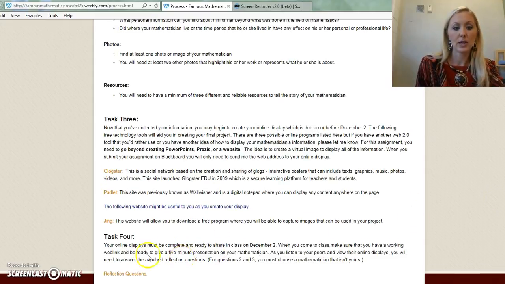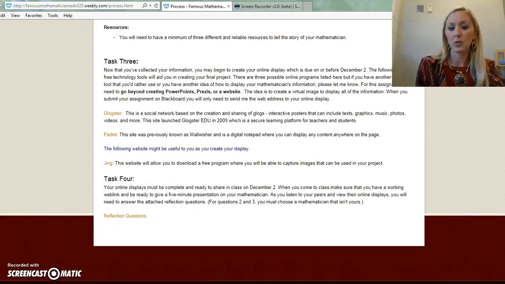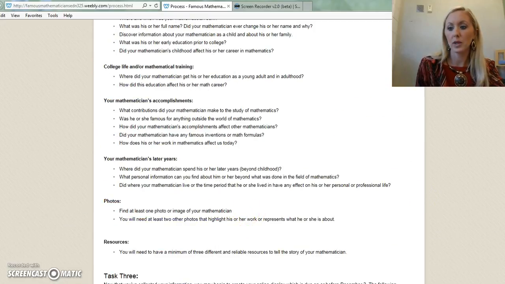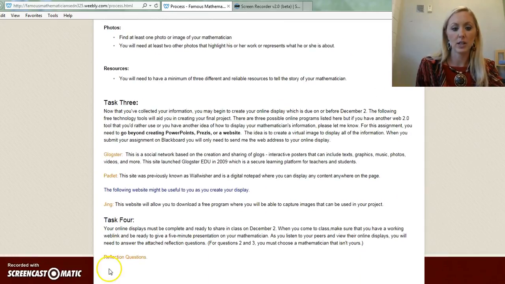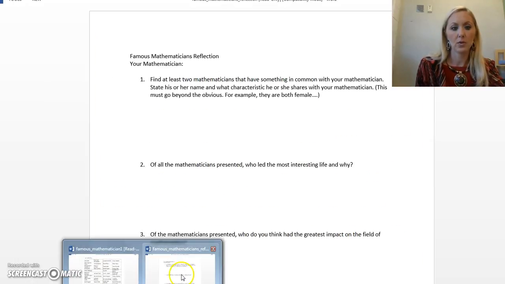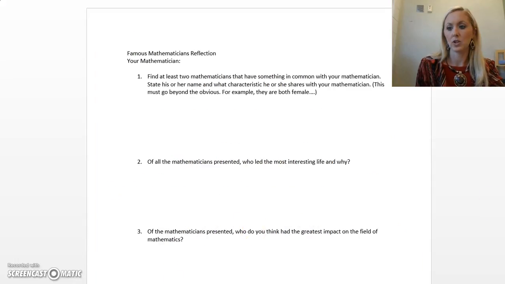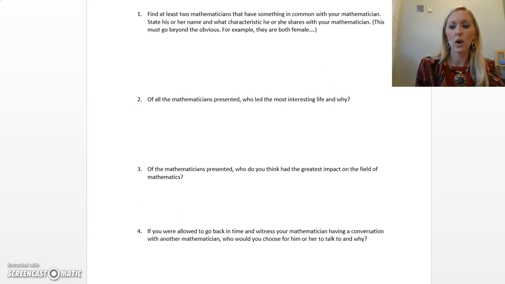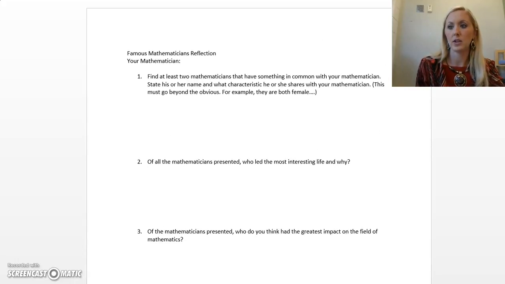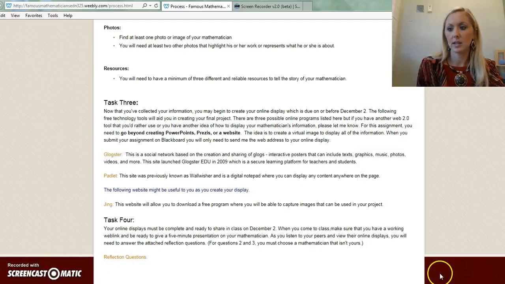And then during that class, you'll also be answering a few reflection questions while your peers are presenting their projects. And those can be found right here under reflection questions. I'll pull those up. Those are the reflection questions that you will be answering while you're listening to your peers present their presentations on the December 2nd class.